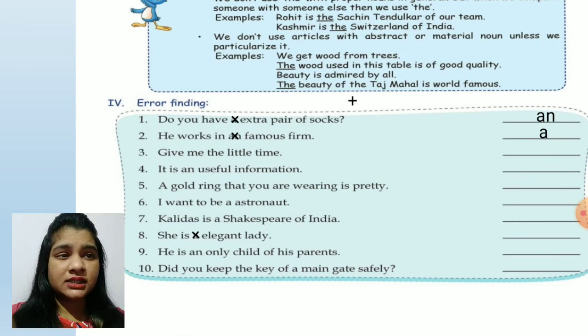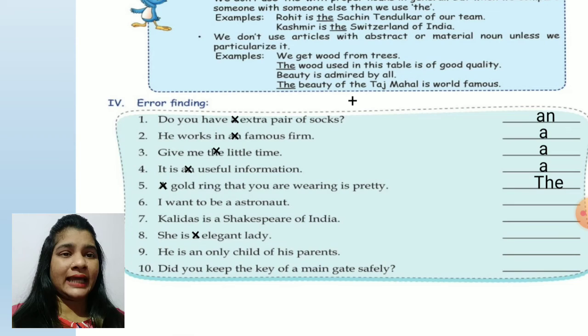Give me a little time, children. Cut the and write a. Question 4. It is unuseful information. Useful, again you, Y-O-U, is giving a consonant sound. So cut an and write a. A gold ring that you were wearing is pretty. We are talking about some particular thing, children, a particular ring. So cut a and write the gold ring.